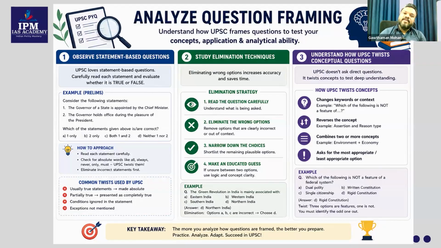Then option C he can eliminate because it also includes statement 1. Then the other one, D, is also confusing. Now coming to the next statement, the governor holds office during the pleasure of the president. Yes, that is the correct one. If somebody knows this, then they can directly go and answer option B.